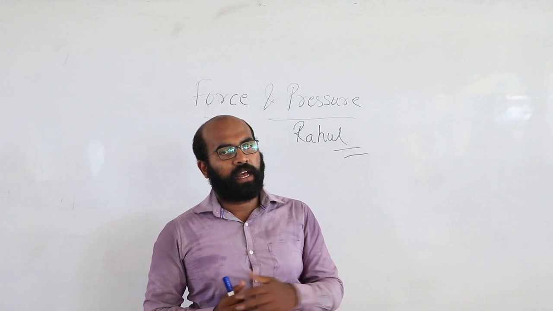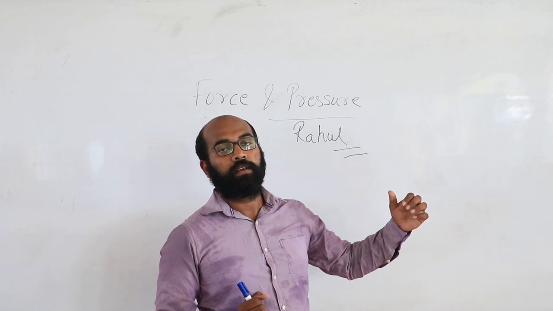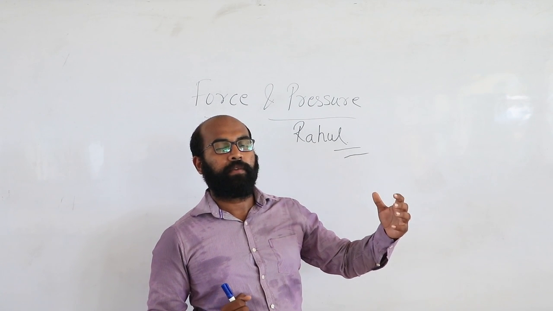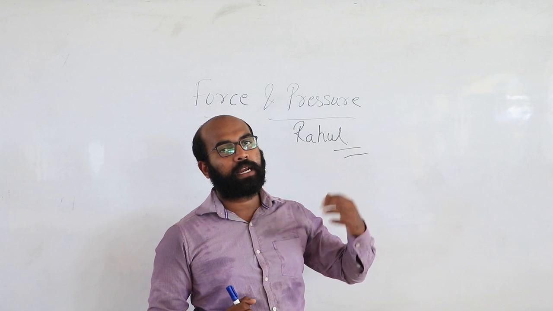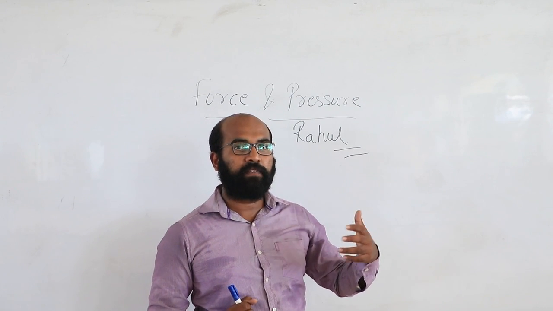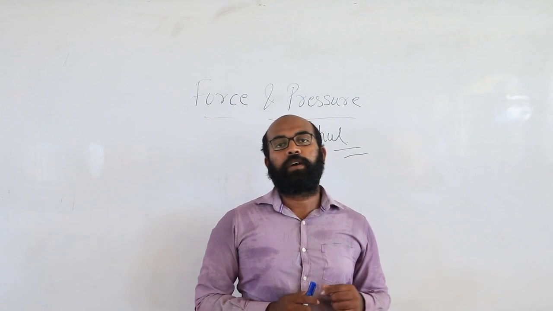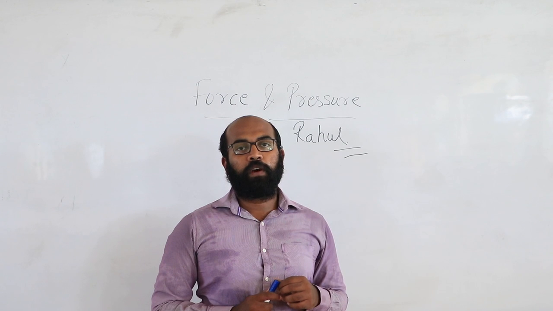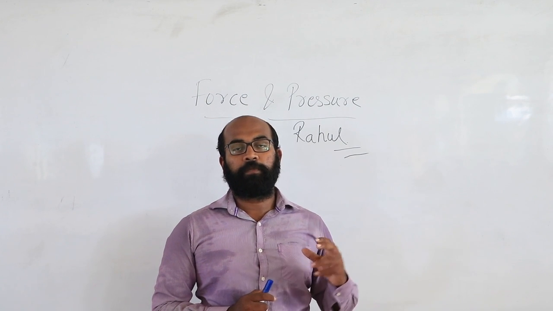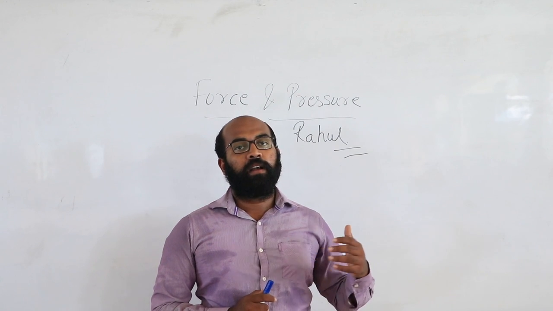But for a spinner, I need to put more force to hit a six, because the speed with which the ball will come for a spinner will be relatively less compared to that of a fast bowler.